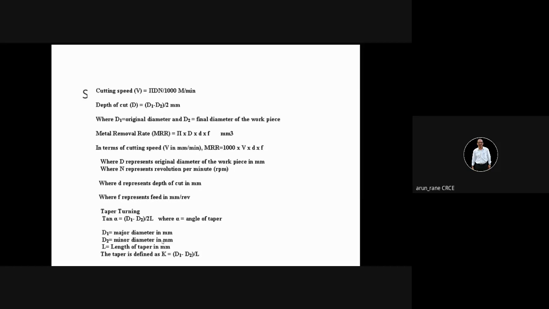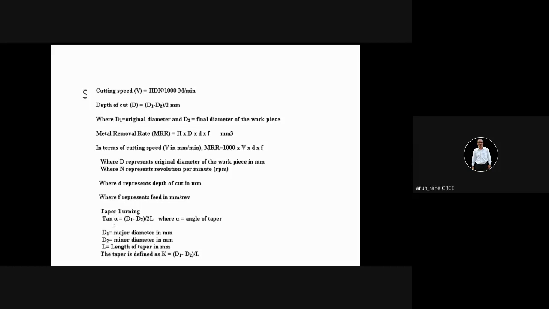You are familiar now. I have told you quite a number of times how to do taper turning. In taper turning, generally we have to swivel the compound slide. See, there are various methods. So one of the methods is you have to swivel. Swivel means what? You have to rotate the compound slide at the desired angle. So how to calculate that desired angle? There is a very basic trigonometric formula which we have learned in 9th and 10th standard in trigonometry.